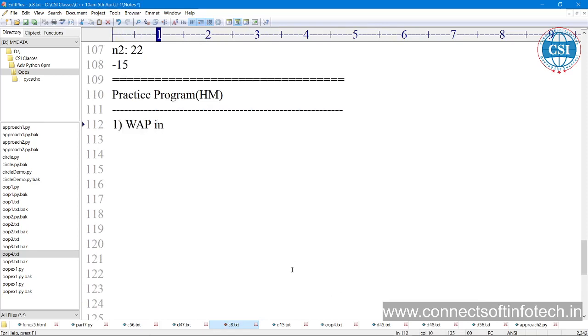Write a program in C++ to calculate the area and perimeter of a rectangle.